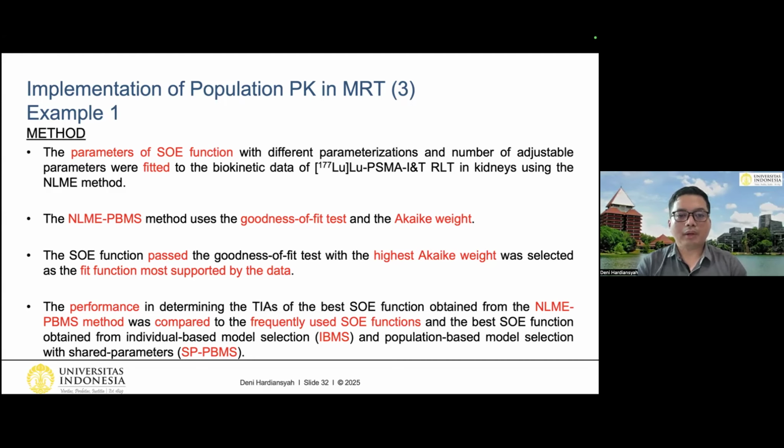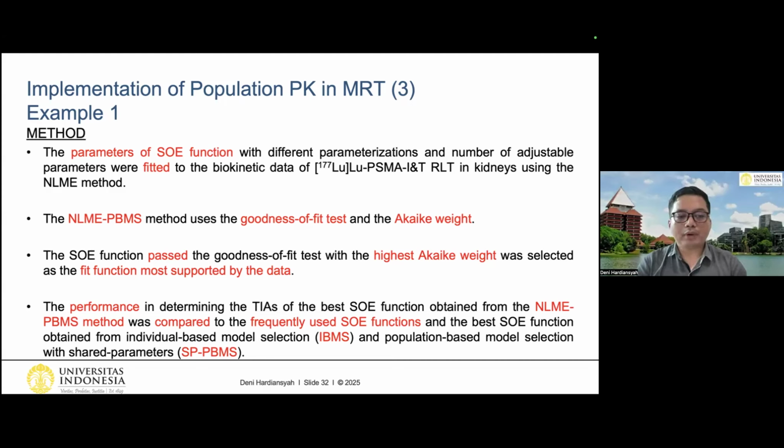So that's why we introduce this objective method, and we would like to compare the result with the function that people usually use. We also compare it with model selection, but individual-wise. It means that we have one patient's data and we fit different functions, and then we select the best function that could better describe the data of patient number 1, for example. And then for patient number 2, we perform model selection again and so on. So this is actually what people usually perform for model selection. But here, in PBMS, we perform all the fitting all together.